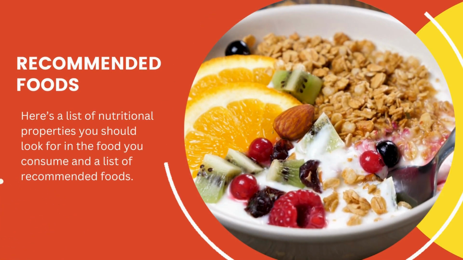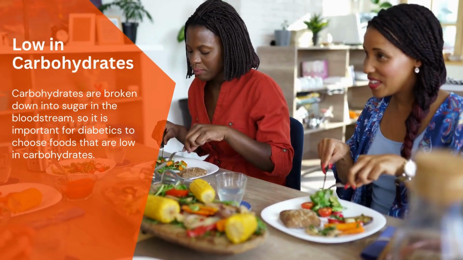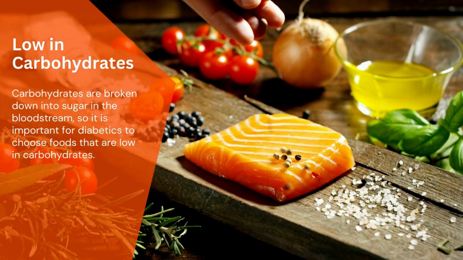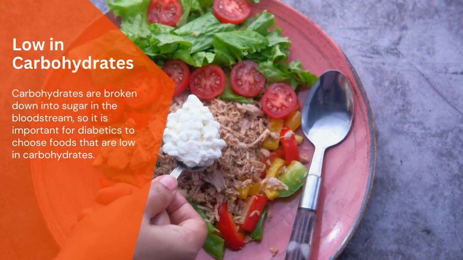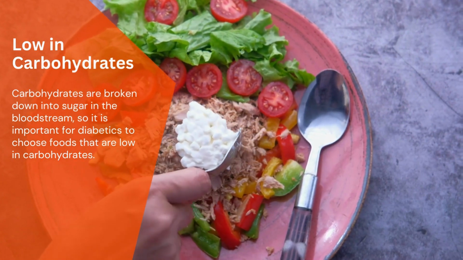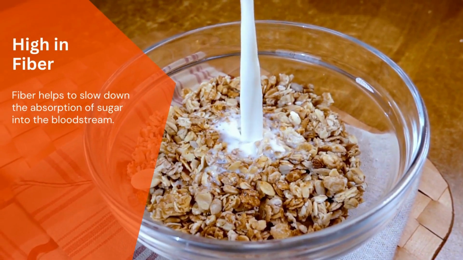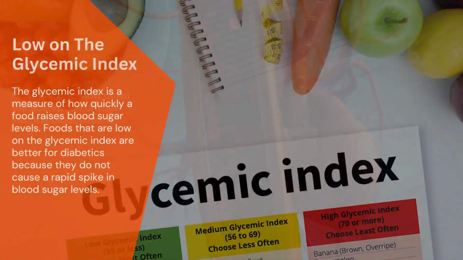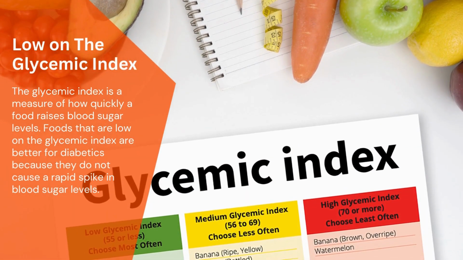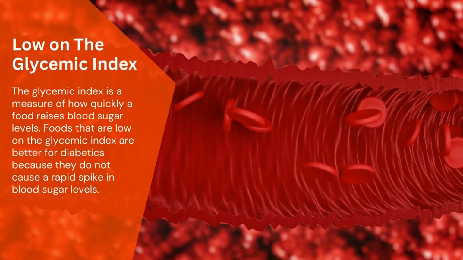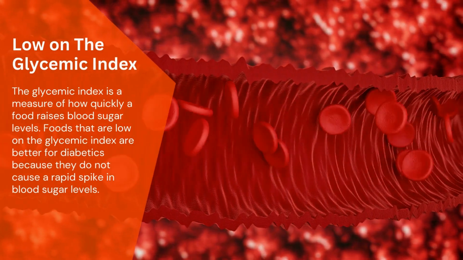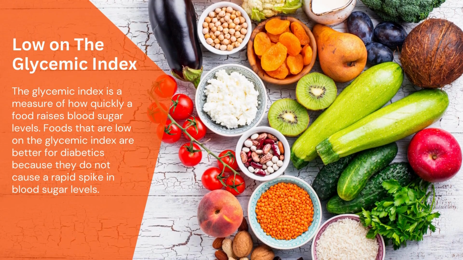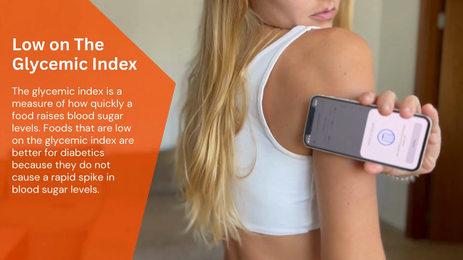Low in carbohydrates. Carbohydrates are broken down into sugar in the bloodstream, so it is important for diabetics to choose foods that are low in carbohydrates. High in fiber. Fiber helps to slow down the absorption of sugar into the bloodstream. Low on the glycemic index. The glycemic index is a measure of how quickly a food raises blood sugar levels.